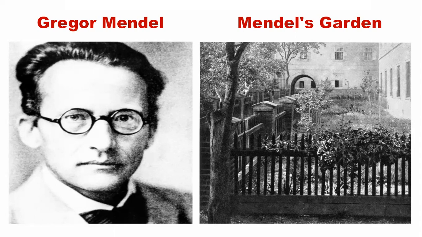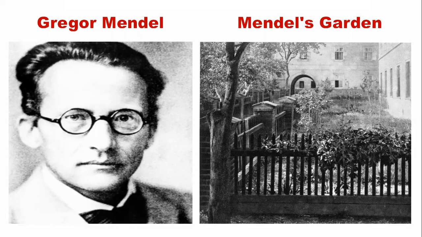Why is he called the father of genetics? Because his classical hybridization experiments help us understand the patterns of inheritance. How characters are transferred, that pattern of inheritance we understood with his classical experiments, right?